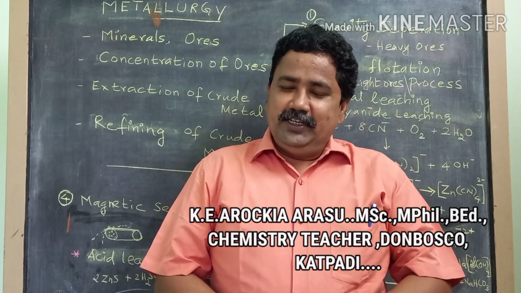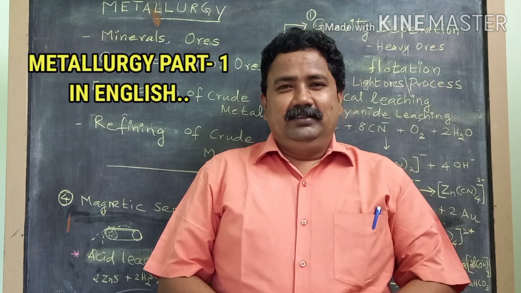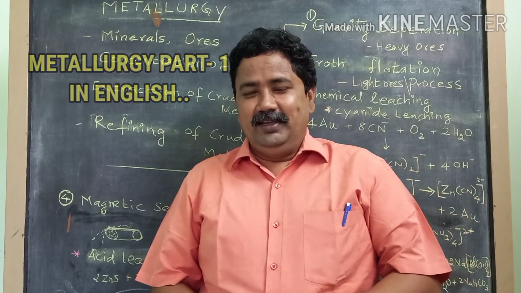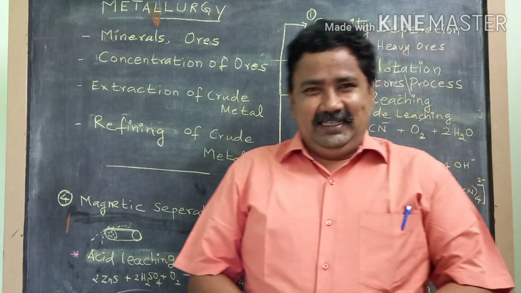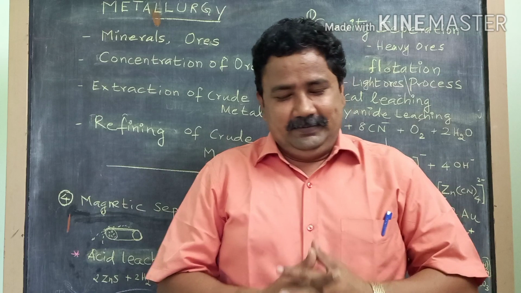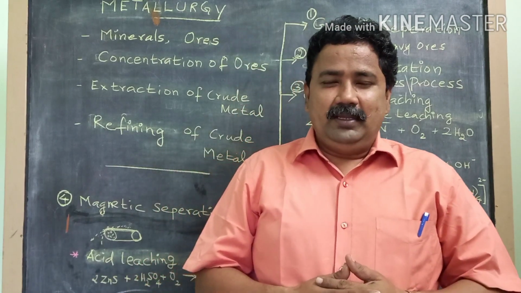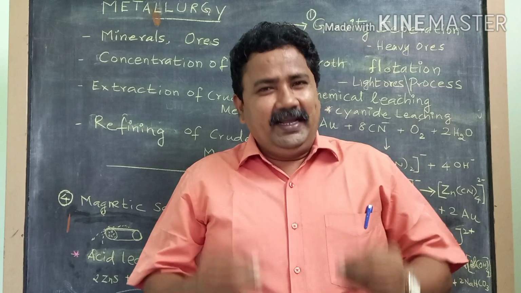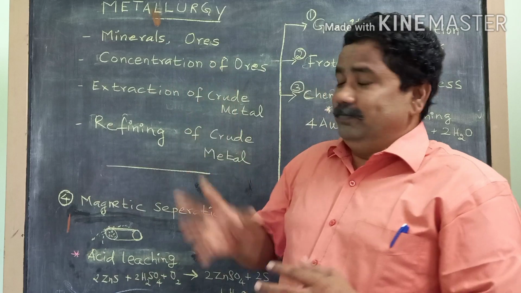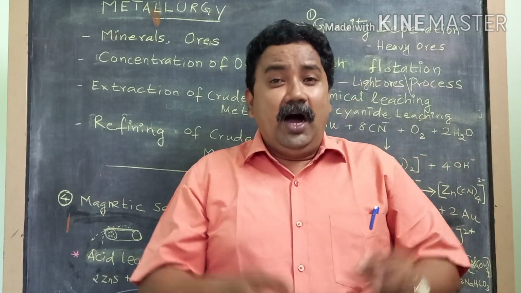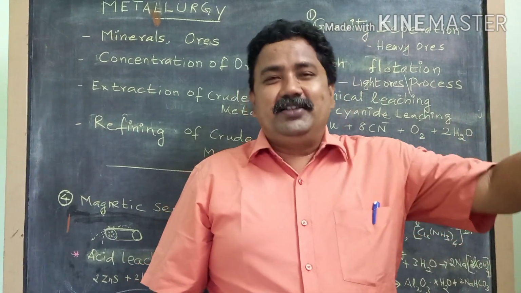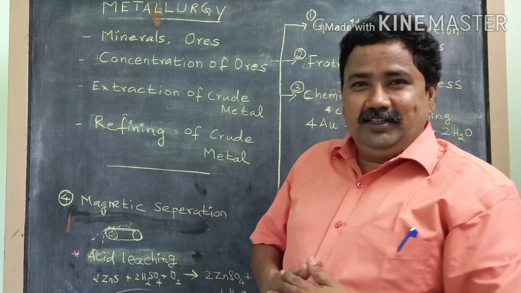I am going to teach you the first lesson of 12th standard chemistry book, that is metallurgy. Now, we know about metals. Metals have a very distinguished, unique property of conduction. And these metals are obtained from the natural sources available. So in this lesson, we are going to study how a particular metal is extracted from its natural resource. So let us go into the topic now.